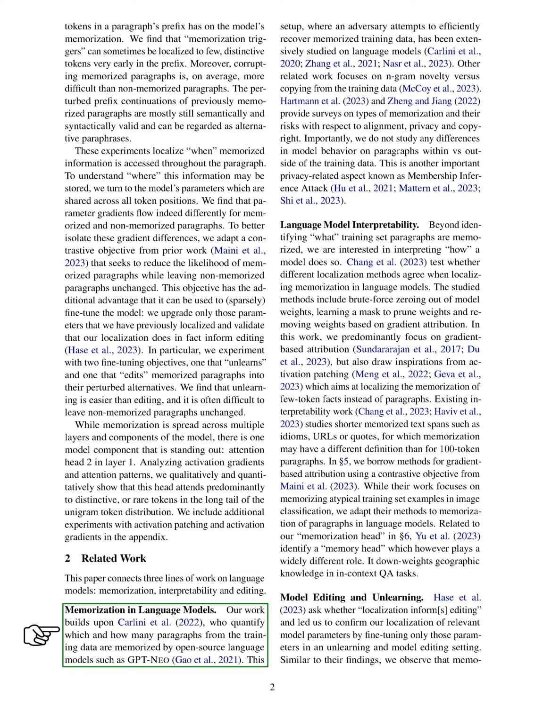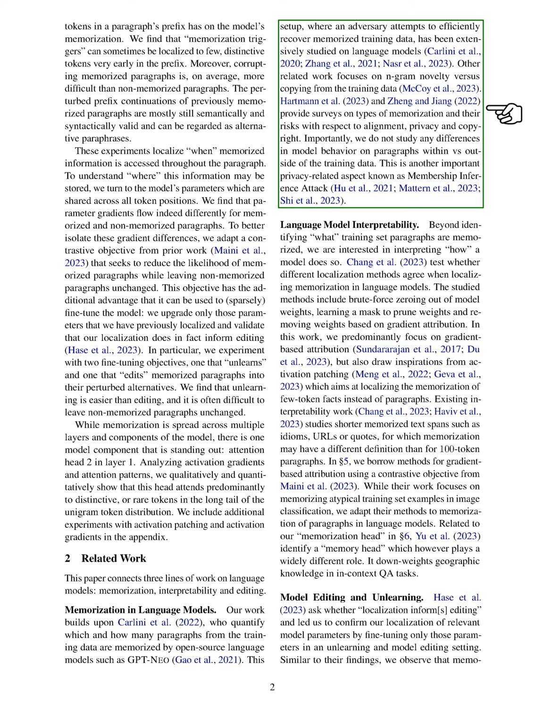Previous studies have examined how much and which training data paragraphs are memorized by models like GPT-Neo. We focus on understanding how the model memorizes information and compare different localization methods. Our work differs from studies on model behavior within and outside the training data, which is crucial for privacy concerns like membership inference attack. We also delve into interpreting how models memorize information using gradient-based methods and draw insights from activation patching. Furthermore, we investigate model editing and unlearning by fine-tuning specific parameters related to memorization.